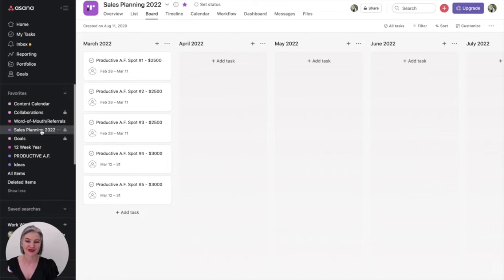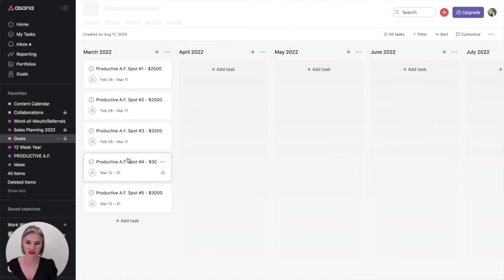It is the last month of the first quarter, so I don't have everything mapped out for Q2 yet, but you can see my goal is to have 5 ideal and wonderful people in Productive AF this month. So knowing that, I can look at my collaborations, my referral requests, and my content marketing to make sure that everything I'm doing helps me get to that point, okay?